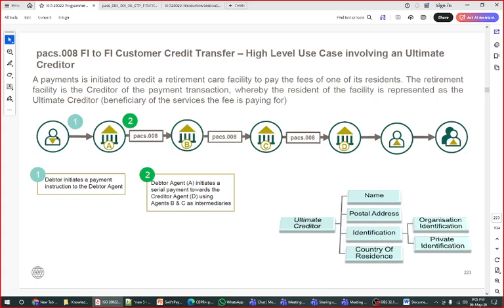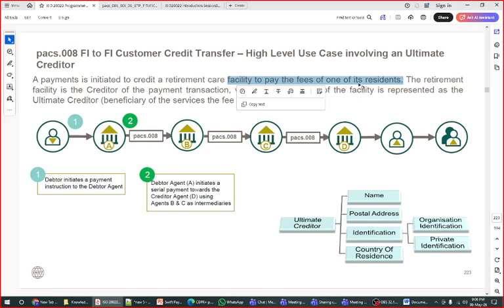Okay, so till now we have discussed the left hand part, which is the debtor. Now we are going to discuss the right hand part, the ultimate creditor. So now here D is your final creditor bank, the creditor agent, and after this your debtor, and at the last your ultimate creditor. Now see this example, a credit transfer at high level involving an ultimate creditor. The example has changed. Now you are looking at a retirement pension fund. A payment is initiated to a retirement care facility to pay the fees of its residents. This is the keyword here: to pay the fees of its residents.